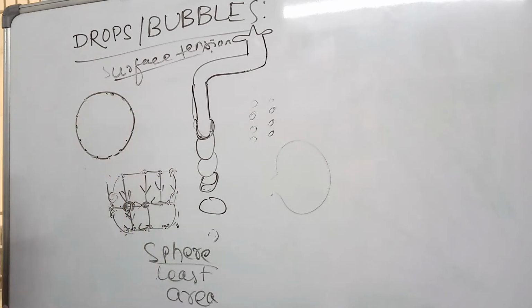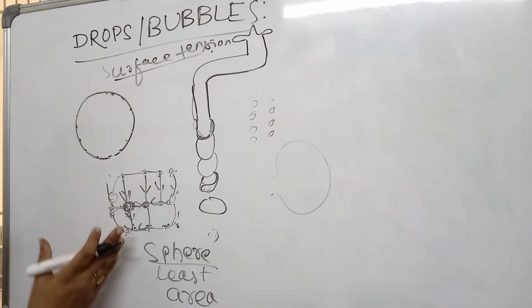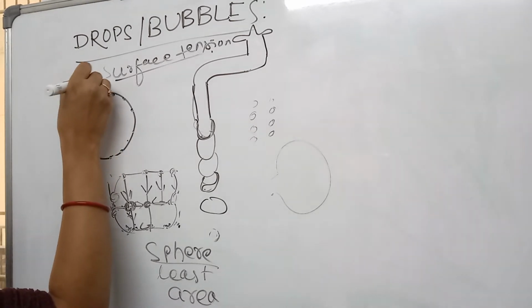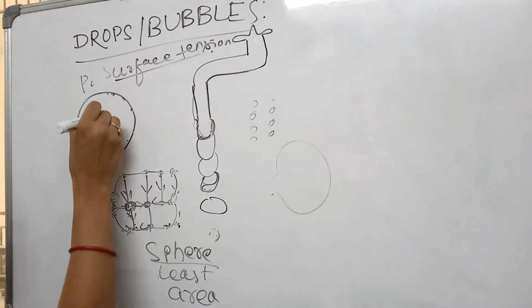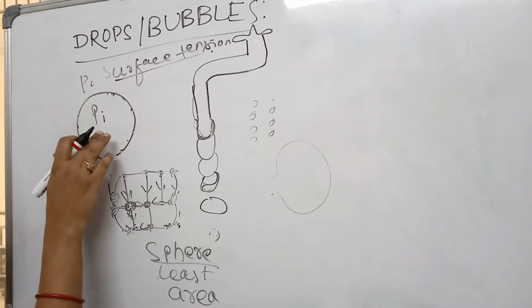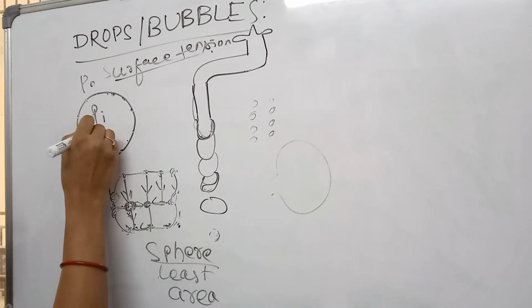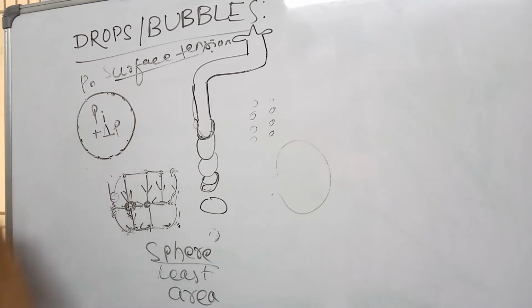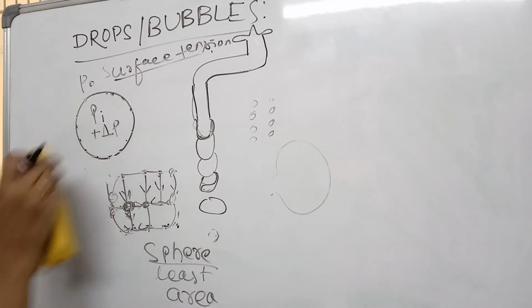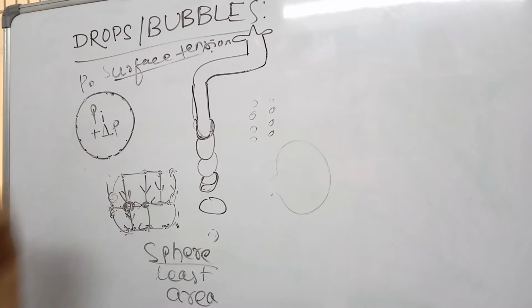In this process it acquires an excess pressure over the outside pressure. So always, inside a water drop or soap bubble, the pressure inside is higher than the pressure outside. Let's suppose this excess pressure is delta P, higher by a very small amount.